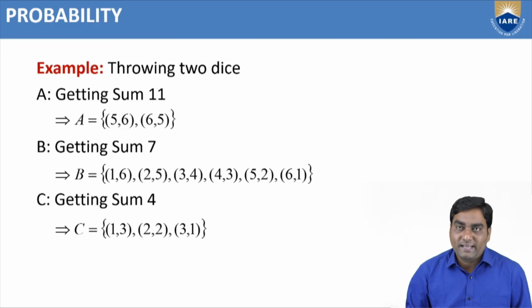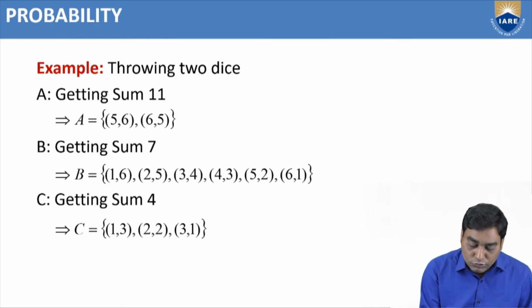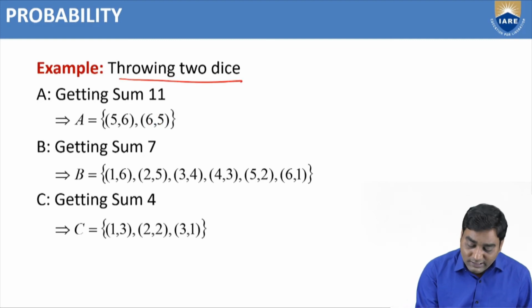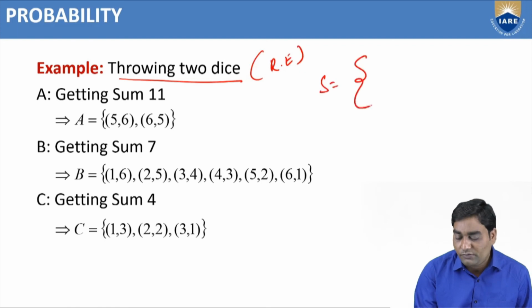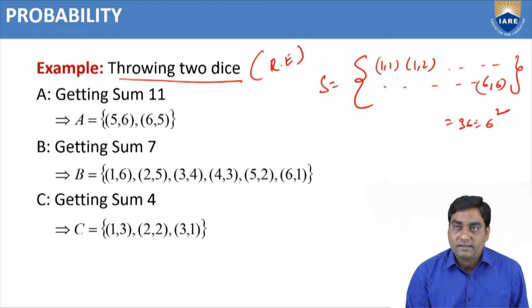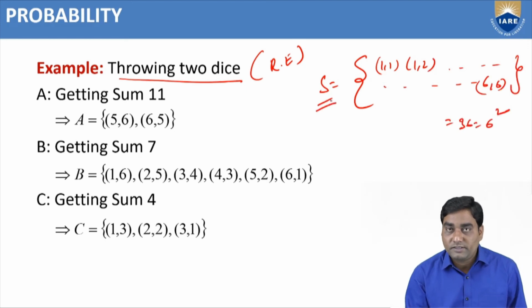Suppose I take another example for event: throwing 2 dice. Throwing 2 dice is the random experiment, and the sample space consists of 1,1; 1,2; and so on up to 6,6. Totally how many are there? 36 elements. We can write it as 6 square.